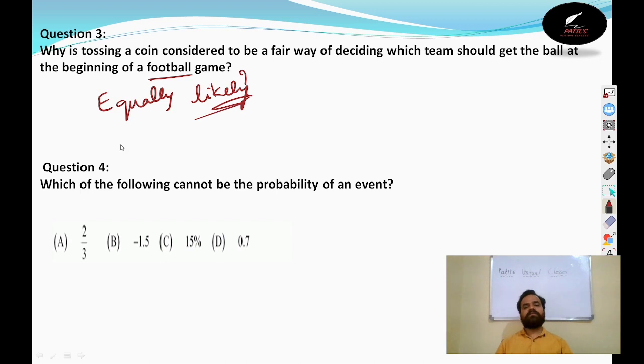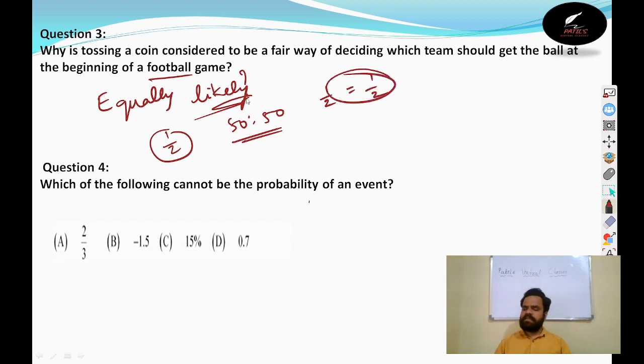That means it is going to provide equal authority to both of the teams. And the possible outcomes are 1 by 2, 50-50. 50-50 chances are there. We will be dividing the chance between both of the teams. That is, the probability of getting head is 1 by 2 and the probability of getting tail is also 1 by 2. Whatever they may select, both of them will have the same chances of winning the toss. Right? That is the reason.